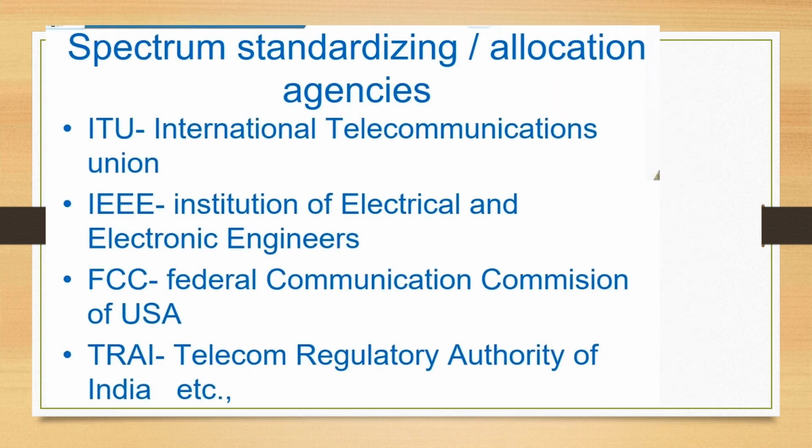Now let us move on to the spectrum standardizing and allocation agencies. These are the agencies which standardize the spectrum usage: ITU, International Telecommunication Union; IEEE, Institute of Electrical and Electronics Engineers; FCC, Federal Communications Commission of USA; TRAI, Telecom Regulatory Authority of India; etc.